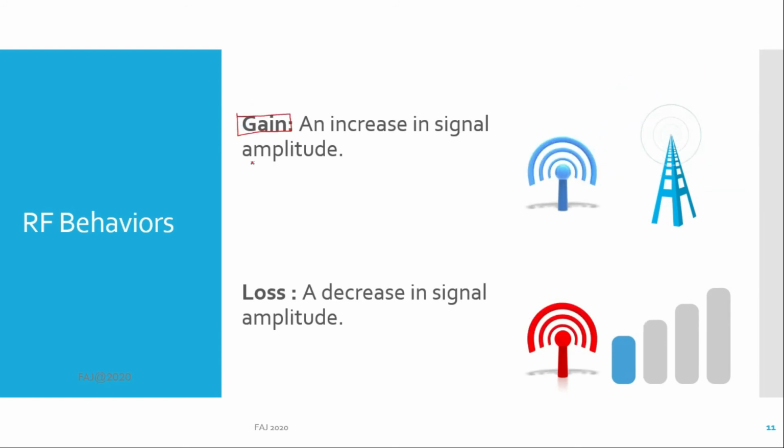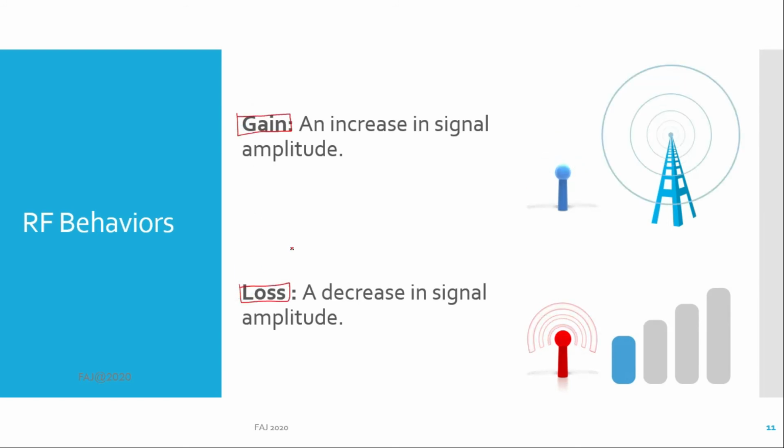Gain is an increase in signal amplitude, whereas loss is a decrease in signal amplitude. Just remember the keywords: increase and decrease.